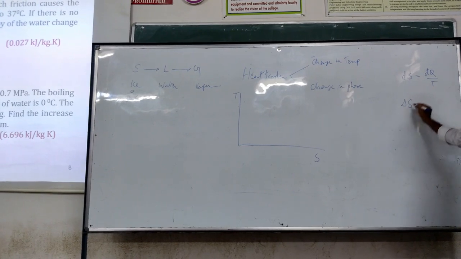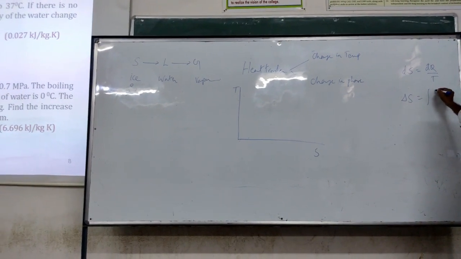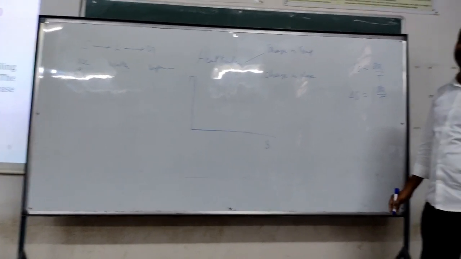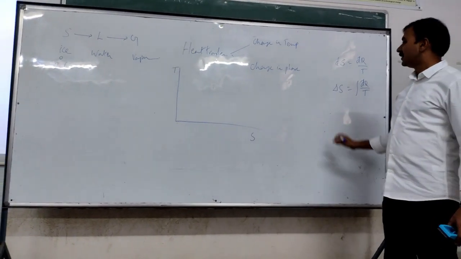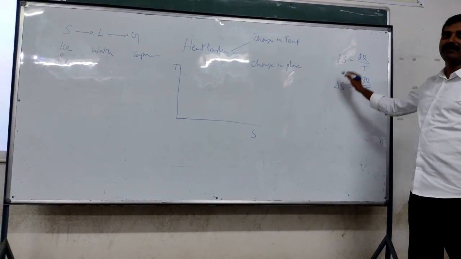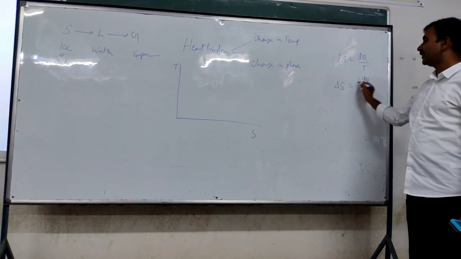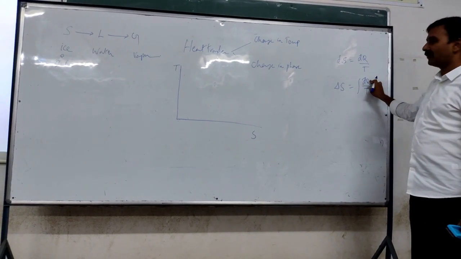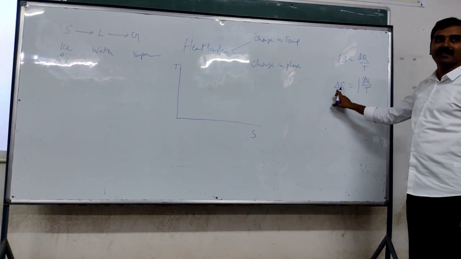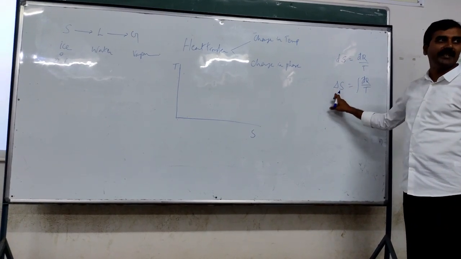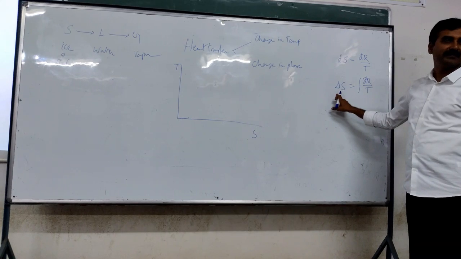In integral form, delta S is equal to integral dq by T, right? So now, one direct correlation between these two terms, heat transfer and entropy change, is that with the addition of heat, entropy increases. With its removal, entropy decreases, right?